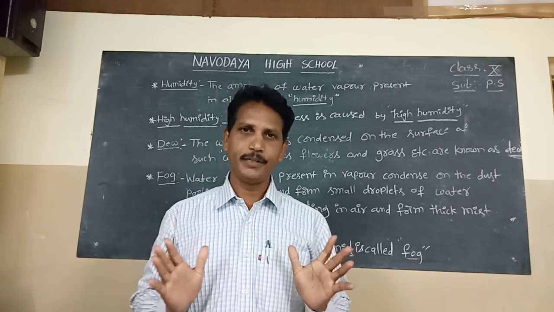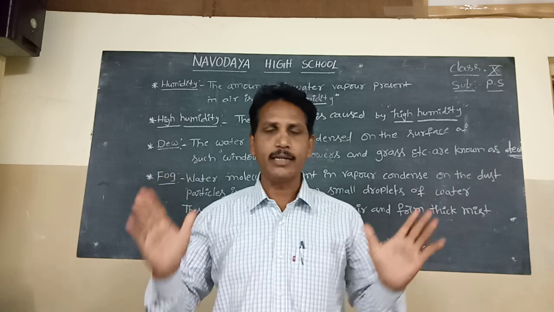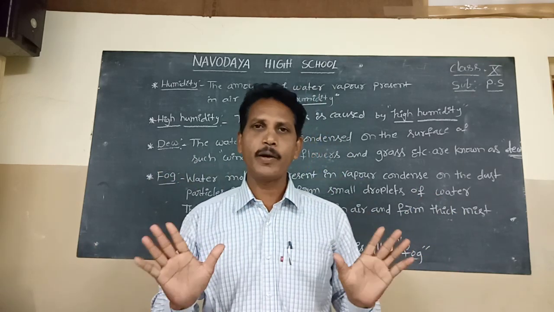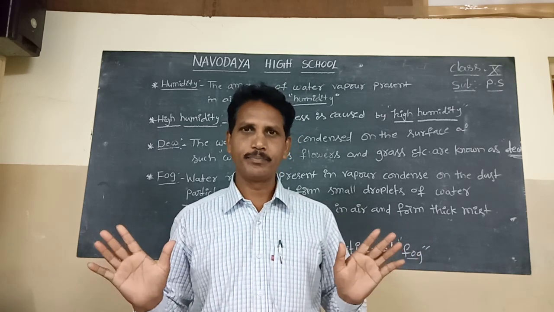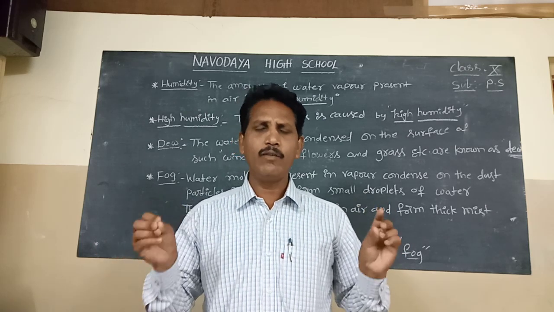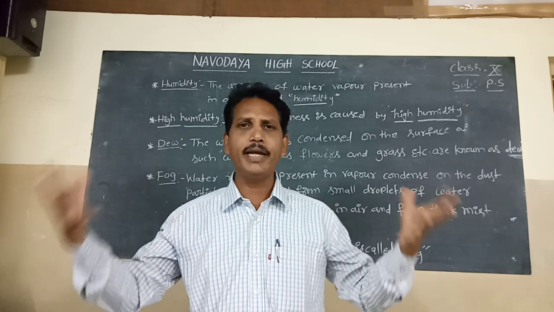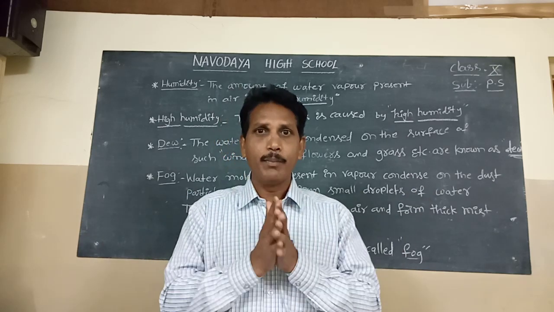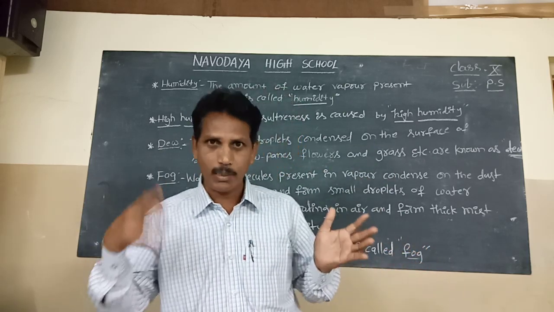Okay, humidity. The amount of water vapor present in air is called humidity. Our atmosphere always contains some humidity, some water vapor.